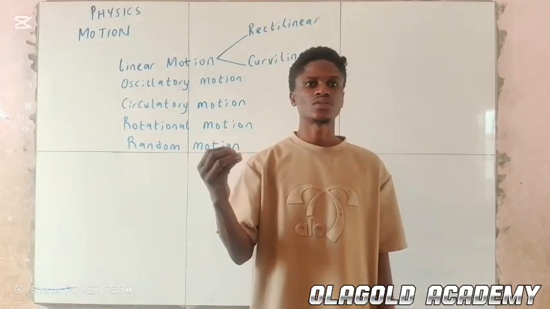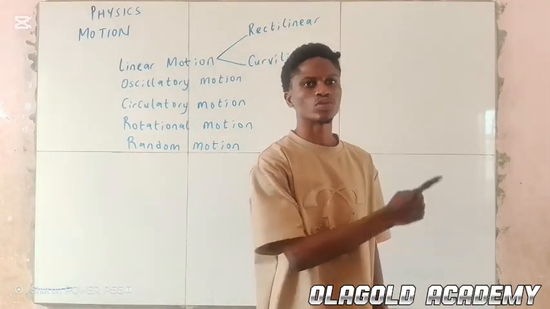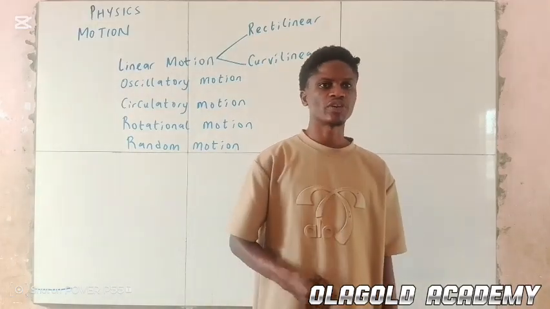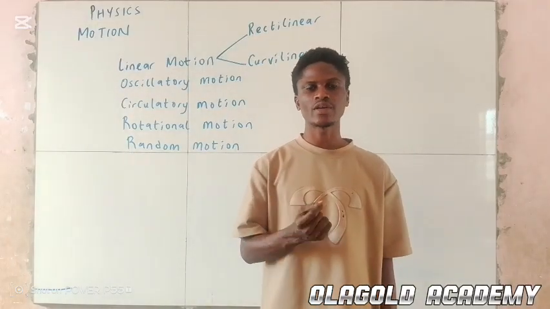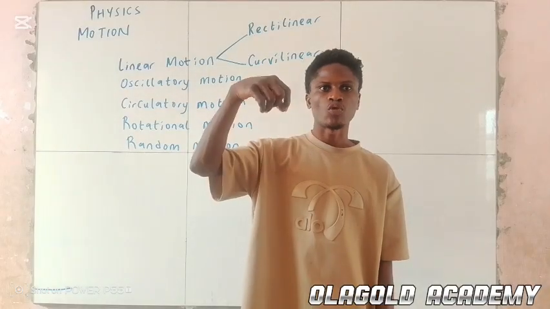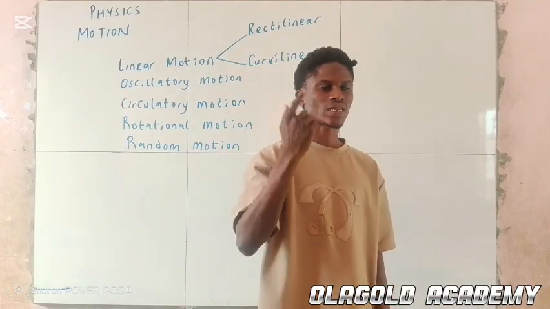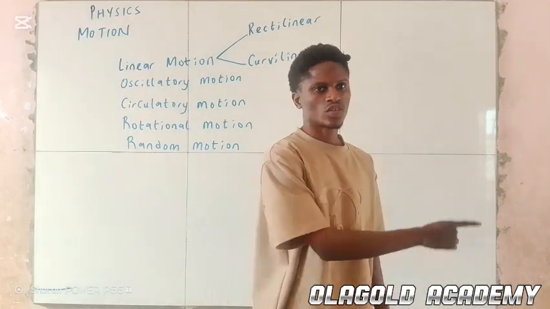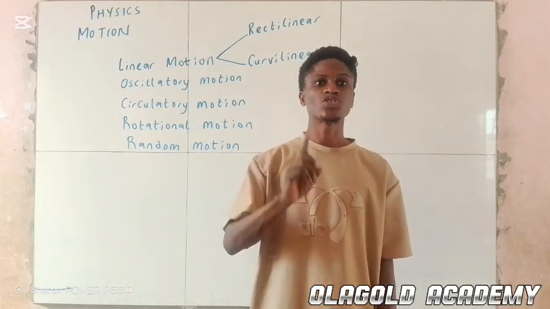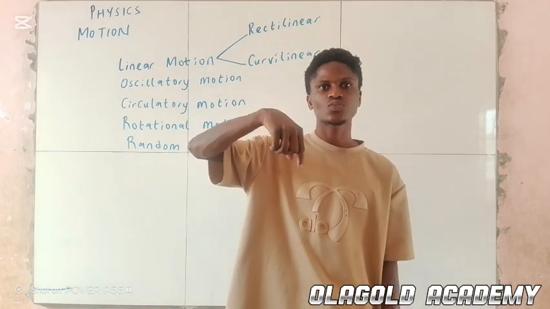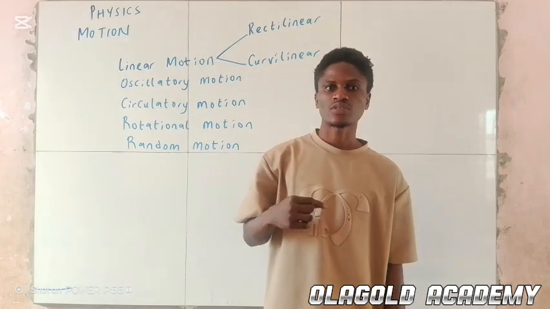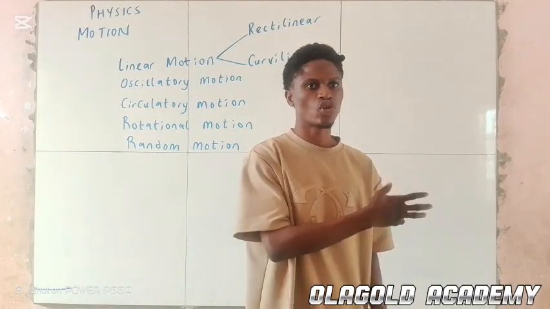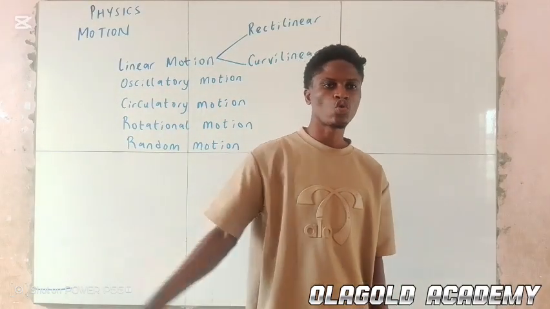We also have the to and fro movement of a pendulum bob. In an experiment in physics, we tie a thread to a pendulum bob, and we tie the thread to a retort stand. We push the pendulum bob, and it goes to and fro.